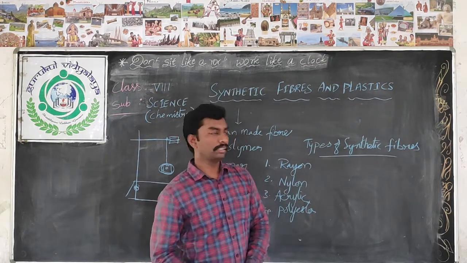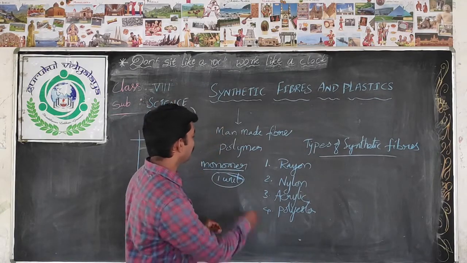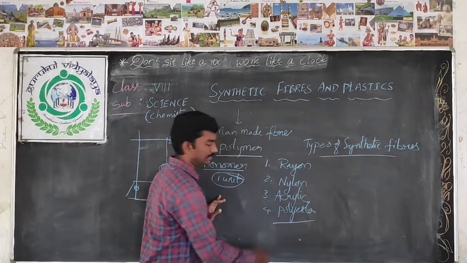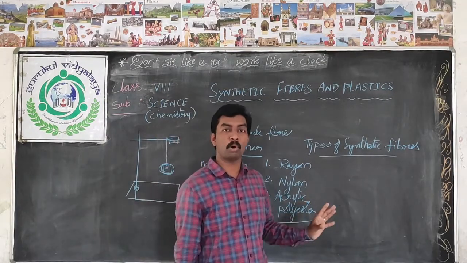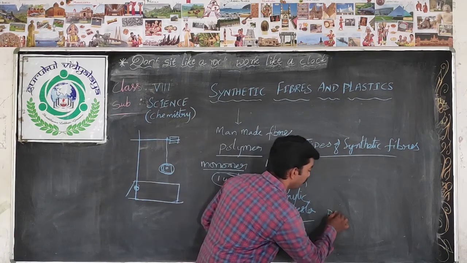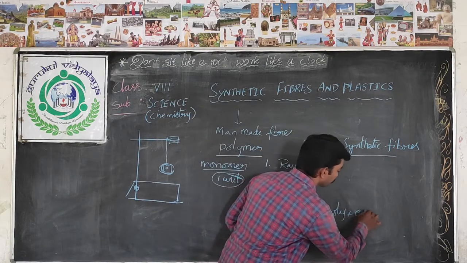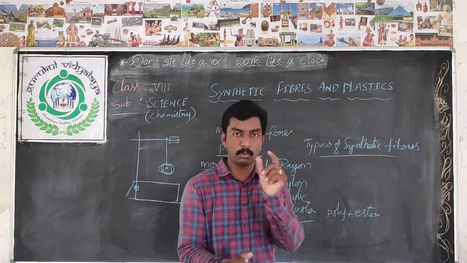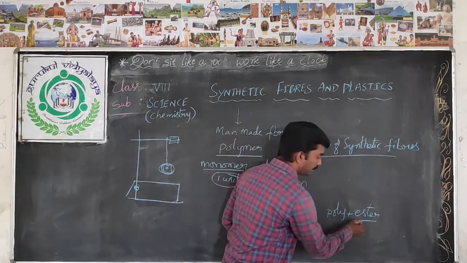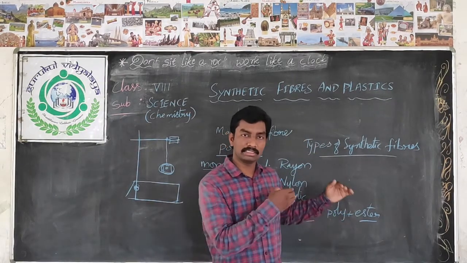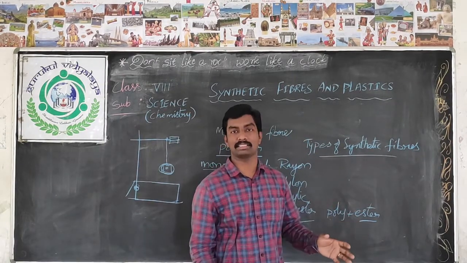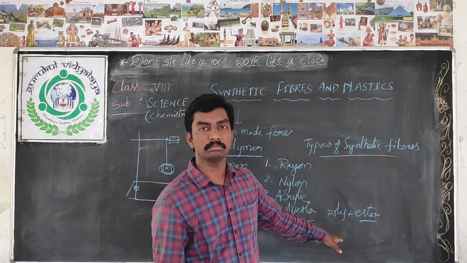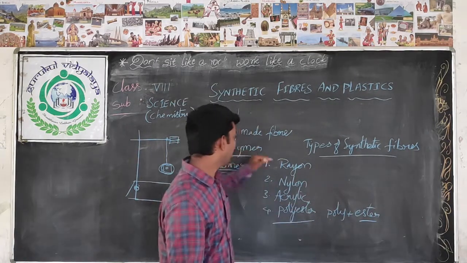Here just one thing you can understand: when we say polymer, at the same time here polyester. Polyester means poly plus ester. Ester is an organic compound which is a small unit. If many such small units, esters, are combined with each other, what can we call them? Polyester.